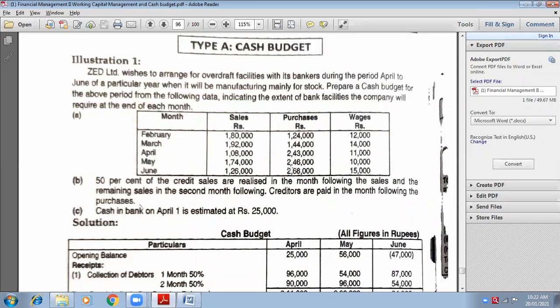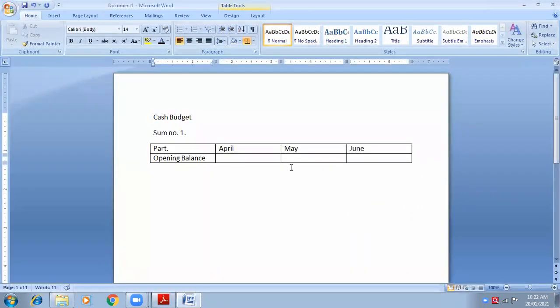Cash in bank on April 1st is estimated rupees 25,000. April 1st means opening balance. So it is already given. Okay, if you want, you can write it in the bracket, given. Now for May, opening balance is not given, and for June, opening balance is not given. We will find it out.